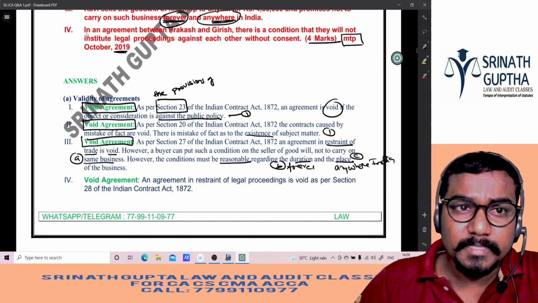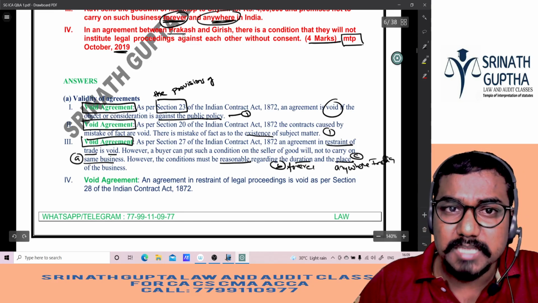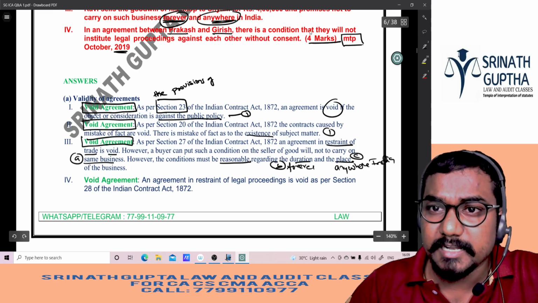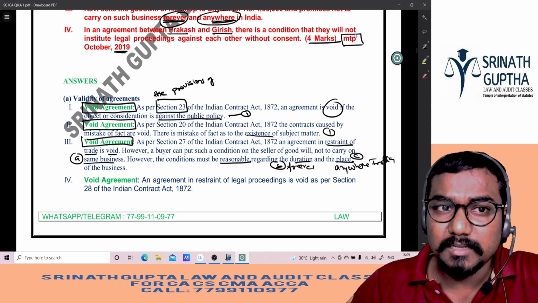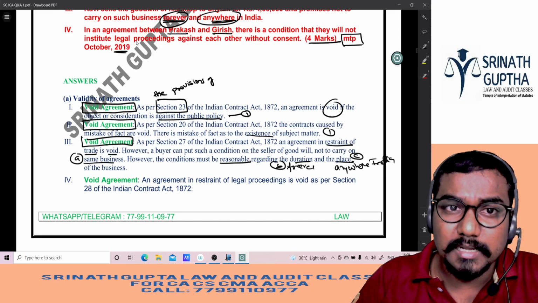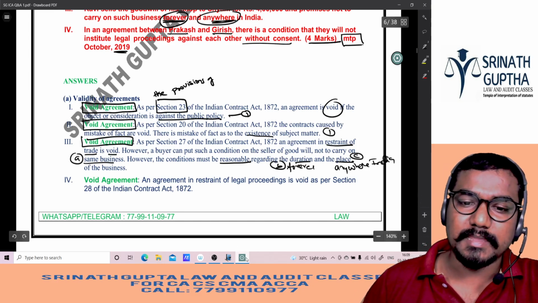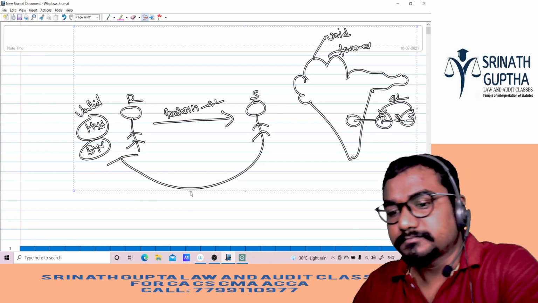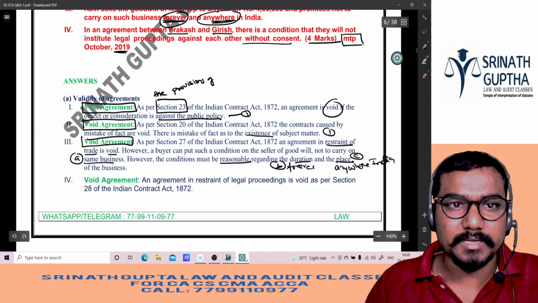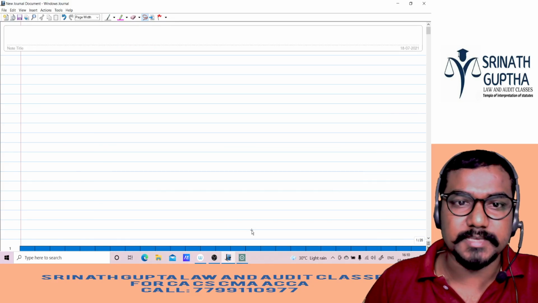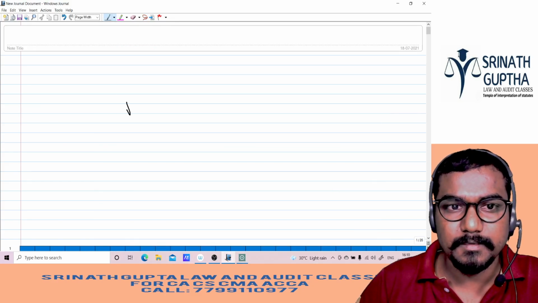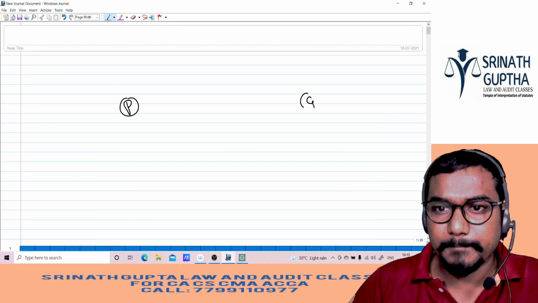Last question, beta. In an agreement between Prakash and Girish, there is a condition that they will not institute legal proceedings against each other without consent. What is this, beta? Two parties are there, Girish and Prakash.